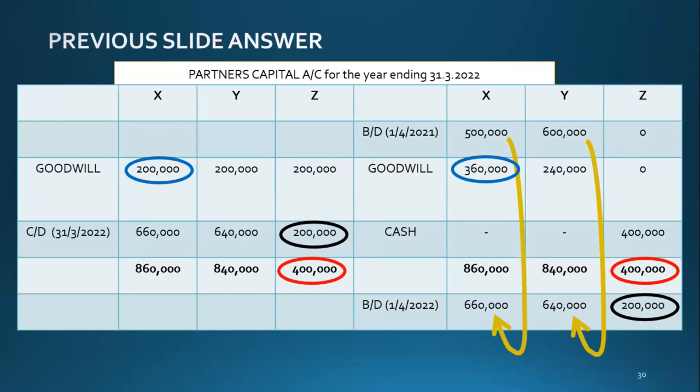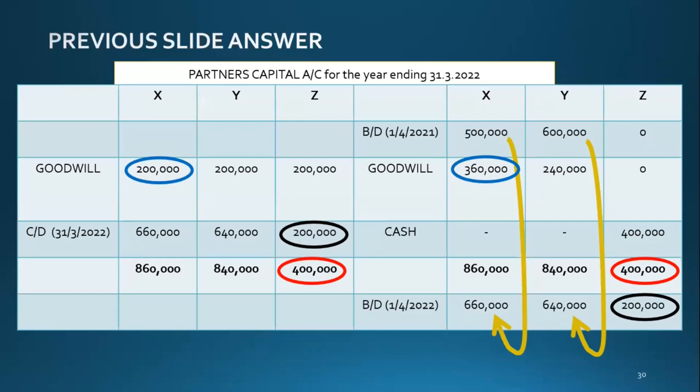So when you credit for X 360 and when you debit 200, what is the net effect? It is a net effect of credit 160, right? You credited 360, but for X you debited 200.